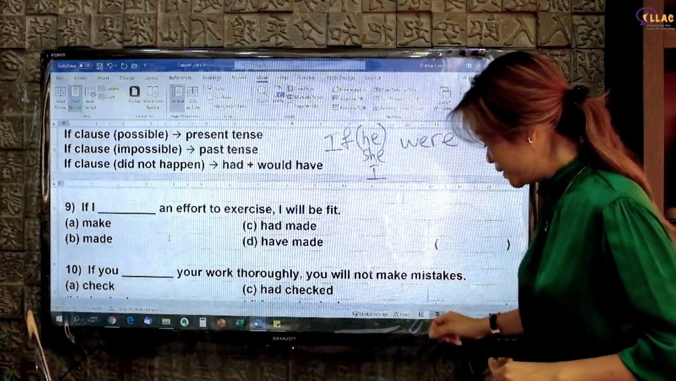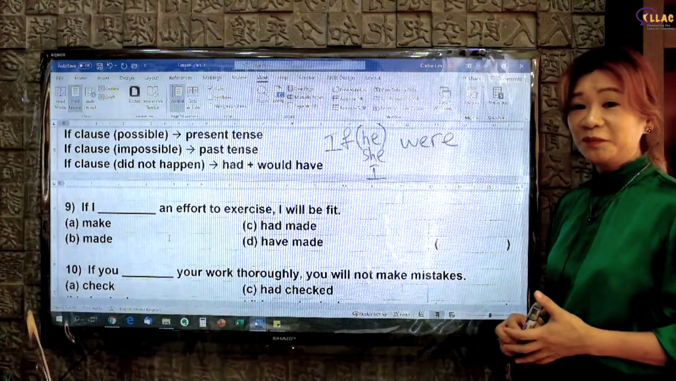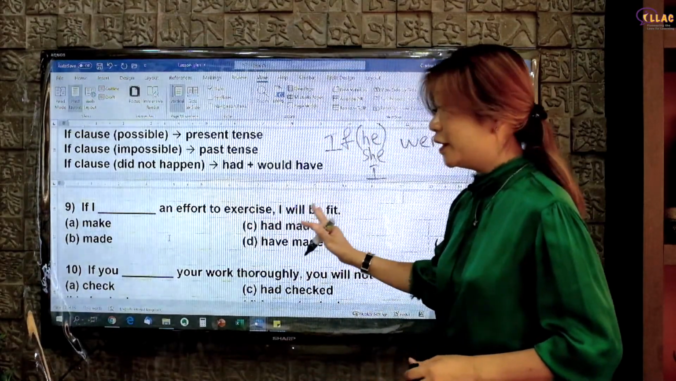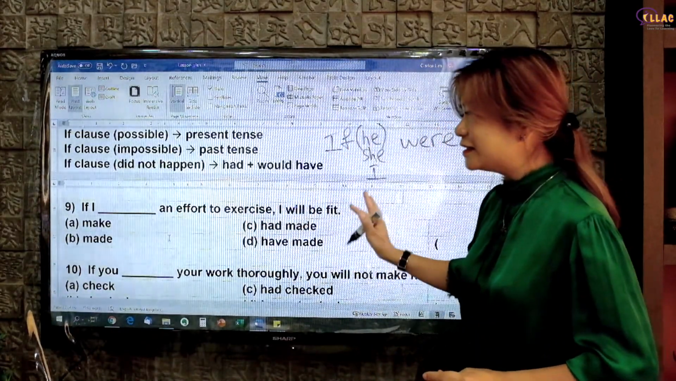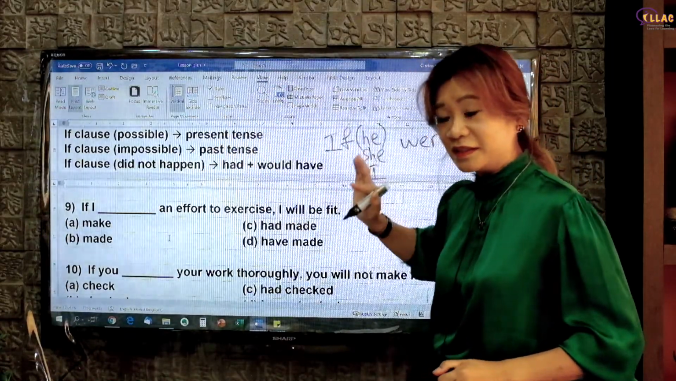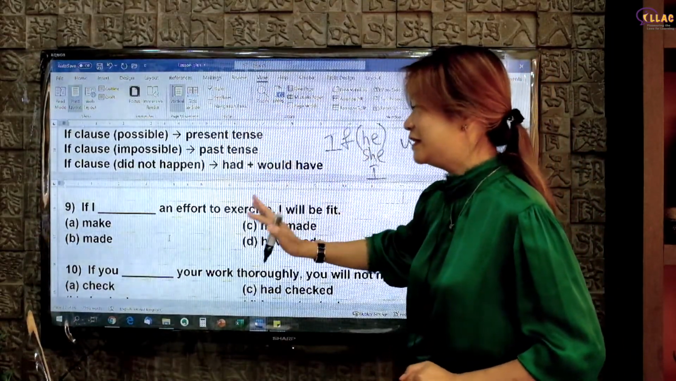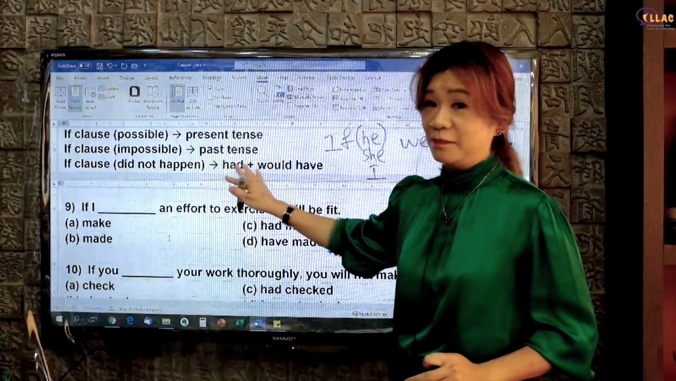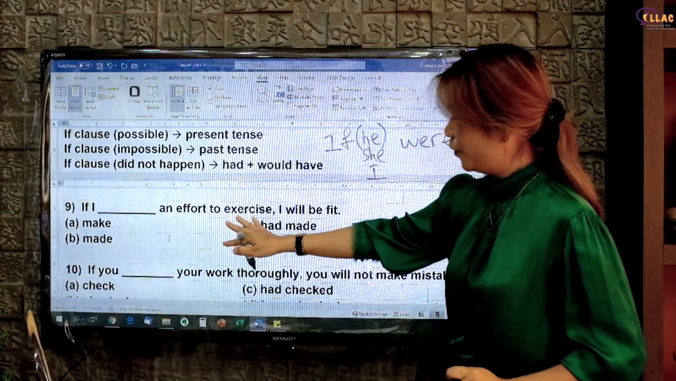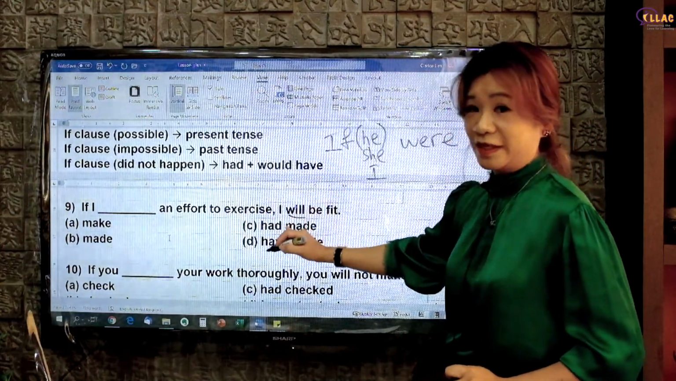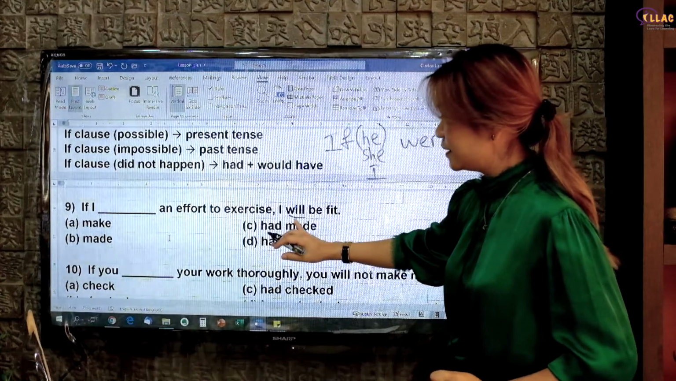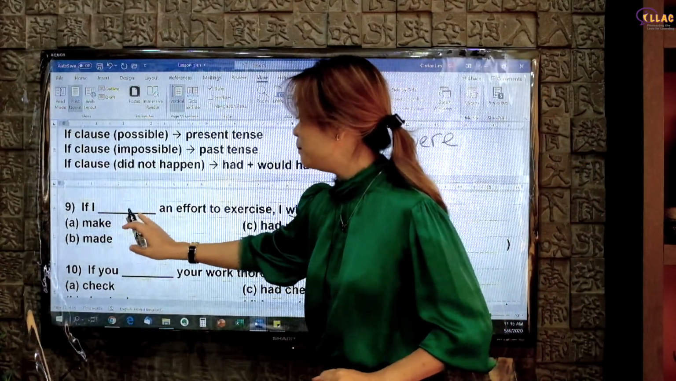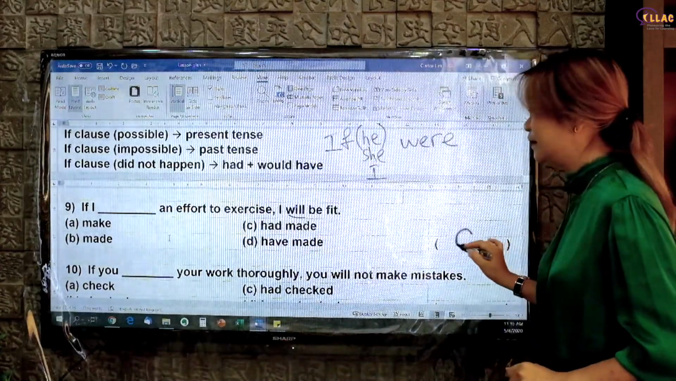Question 9. You may pause the video here to try this on your own. If I an effort to exercise, I will be fit. Is this an if clause possible, or is this an if clause impossible, or is this an if clause did not happen? It is not did not happen because we don't have the had plus would have inside, not there at all. But you notice this is a present tense. So if this is a present tense, your answer must therefore be a present tense. So if I make an effort, answer A.